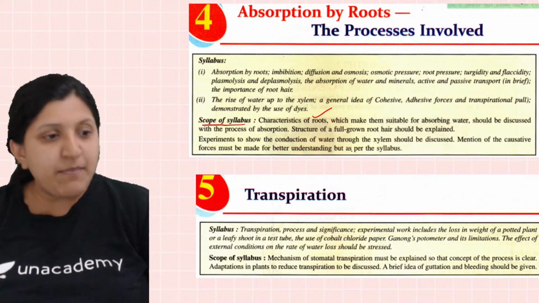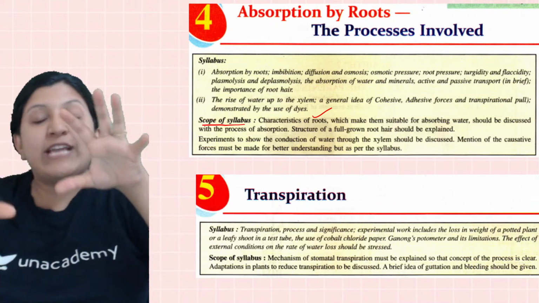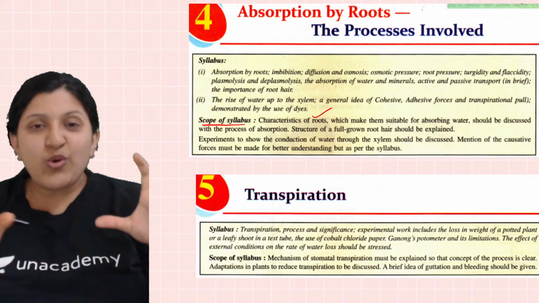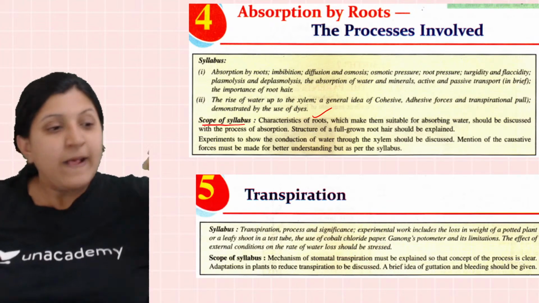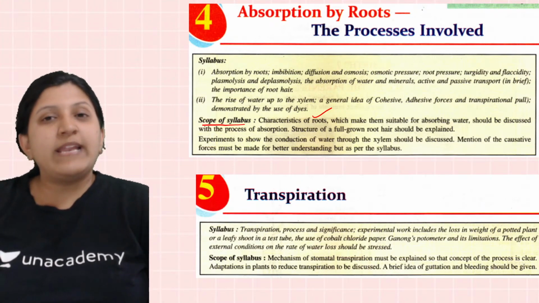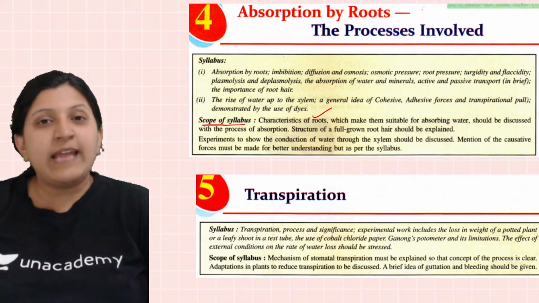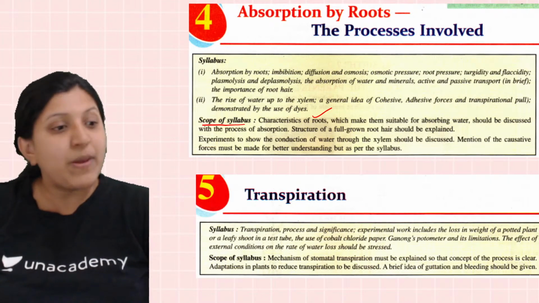They are mentioning that whenever a plant grows, it will try to collect water. In order to collect that water, it will go on spreading its roots. So a larger surface area is covered, and the plant can get a large amount of water and a large amount of minerals.